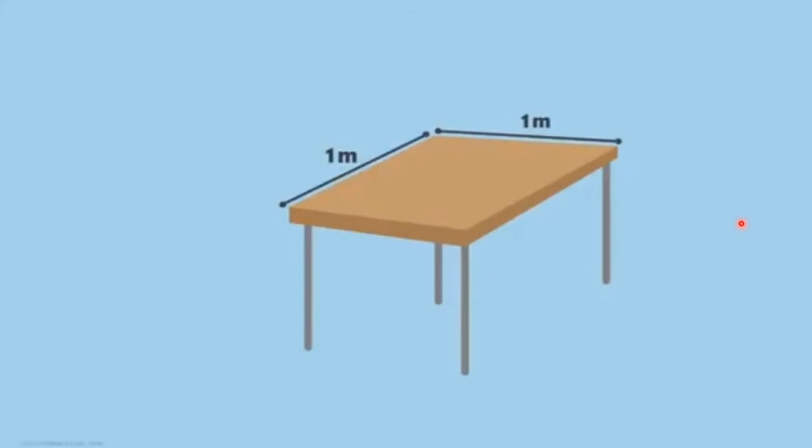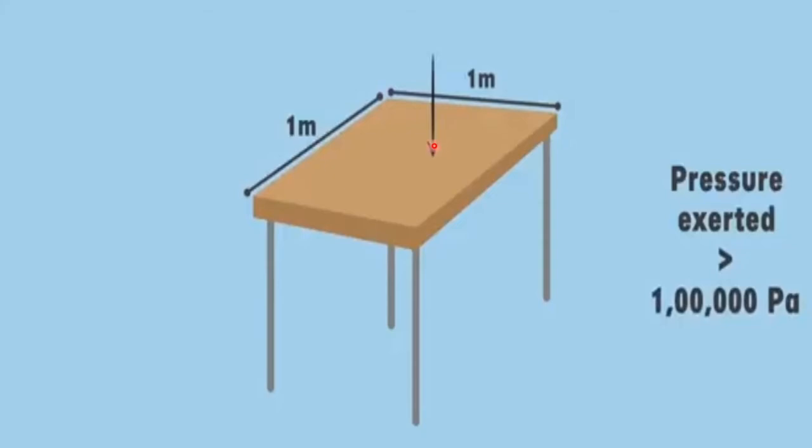Now, for example, if I consider a table with the measurement of 1 meter length and 1 meter breadth, then the pressure exerted by air in the downward direction on the table is greater than 1 lakh Pascal.